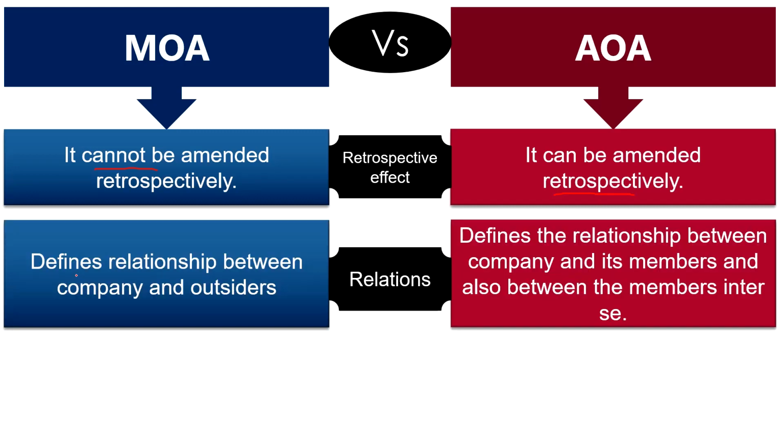Relations. While Memorandum of Association defines the relationship of the company with the outsiders, on the other hand, Articles of Association defines the relationship between the company and its members and also between the members themselves.